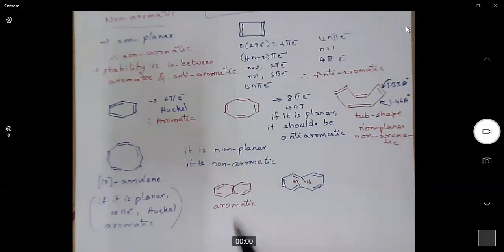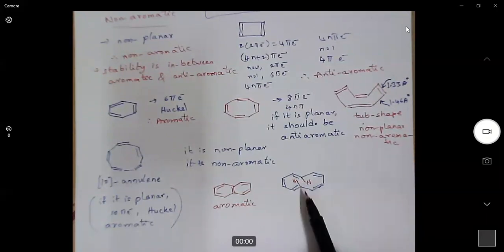Now see, in naphthalene there is a bond between these two carbons. That means the distance between these two carbons in this conformation is a single bond, whereas here we are trying to place two bonds, this carbon-hydrogen bond and this carbon-hydrogen bond, in this place. Is it possible to hold these two hydrogens in the plane? There is a distance of only one bond, but we are trying to place two bonds in the same distance. Will they fit into that place?